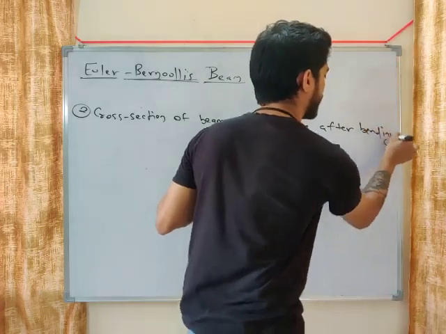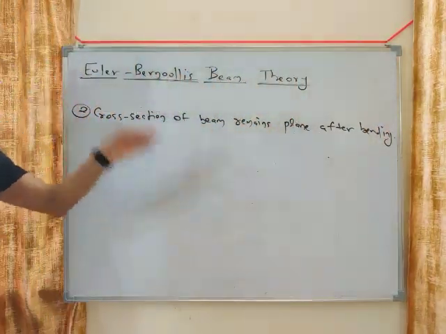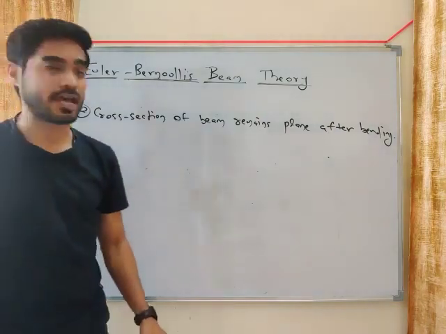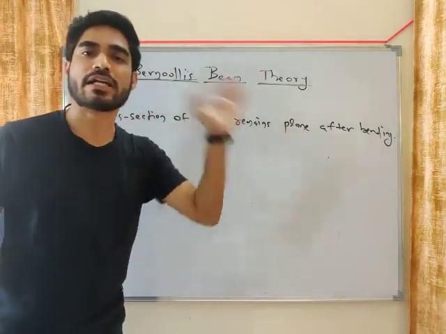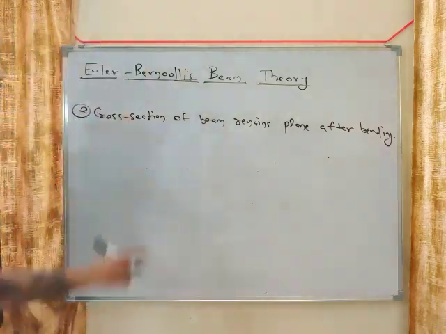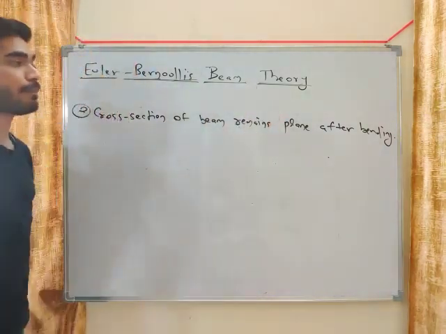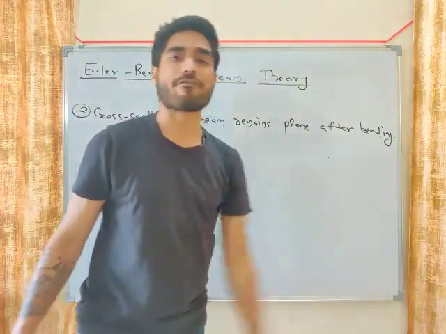If you want, you can write this down, my friend, because this is very important to understand. Without this assumption, bending equation cannot be derived.